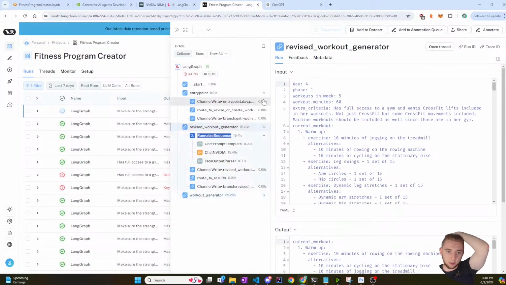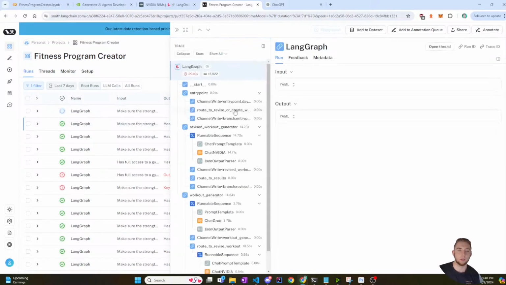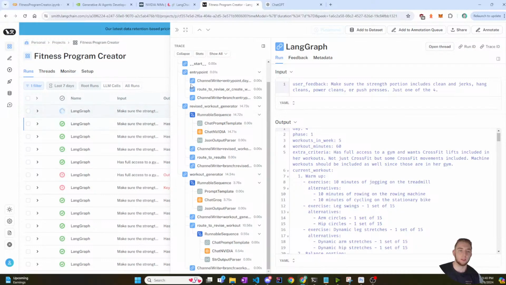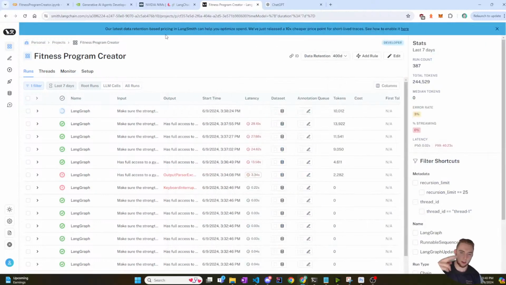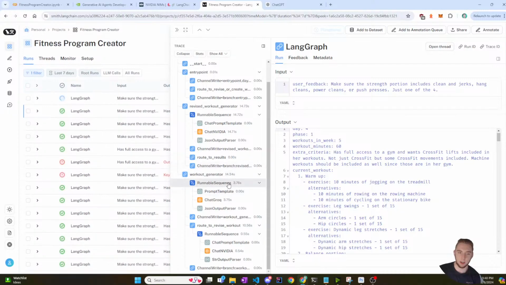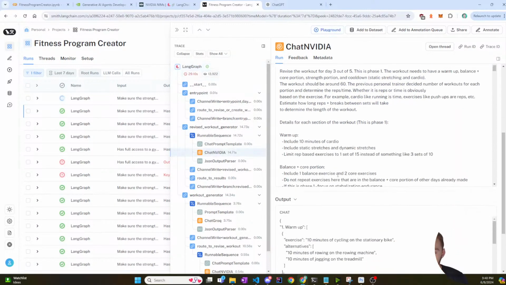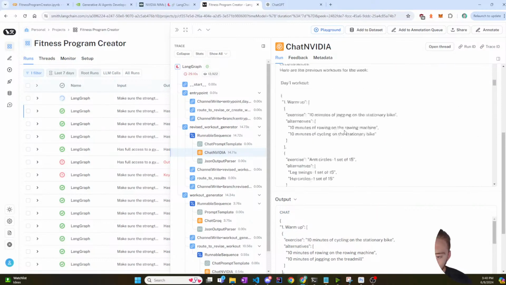This is weird. Oh, I know what's happening. Workout generator. These are all different executions because it's restarting the graph each time, even though it's keeping the state. That's a little unfortunate because it makes my Langsmith not as powerful. That's too bad. Revise workout generator. Okay, let me make sure this is taking in the feedback.